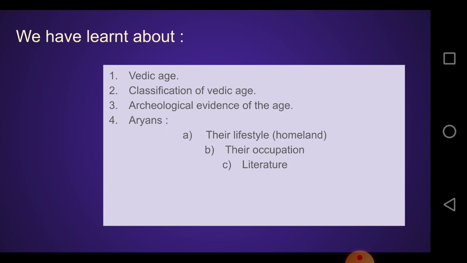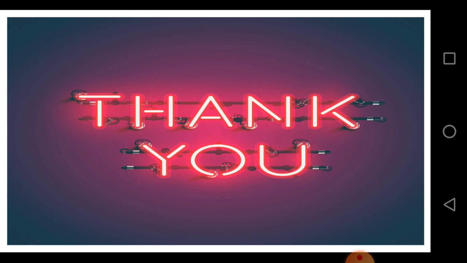We knew about their literature, Vedic text, and all, right? So, this is all about the basic details of the Vedic age and the Aryans. So in our next class, we will be getting into a detailed study of this.